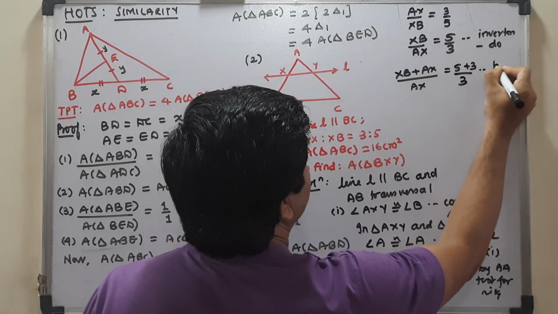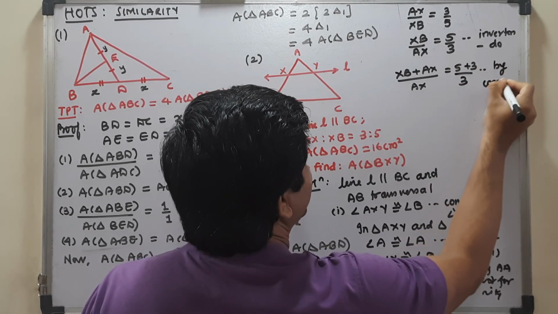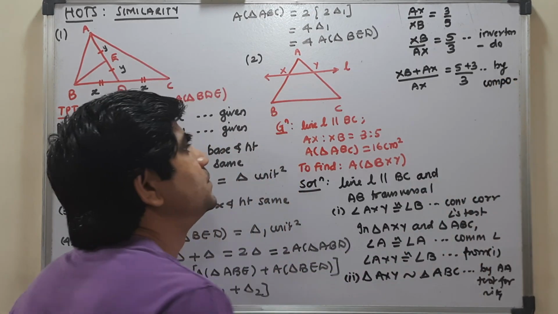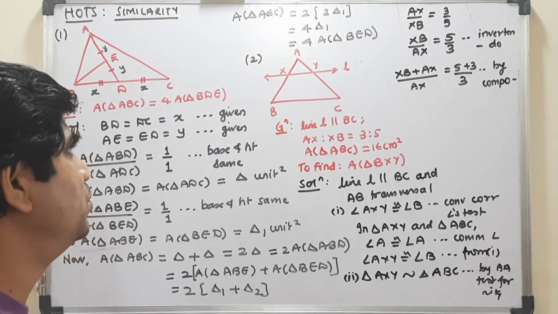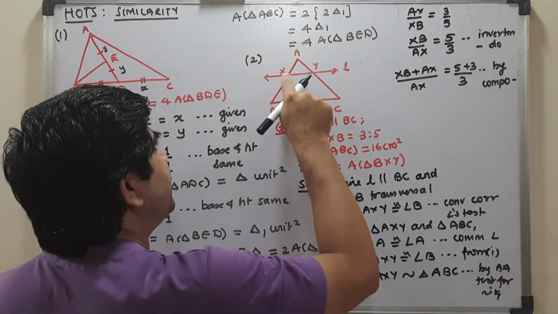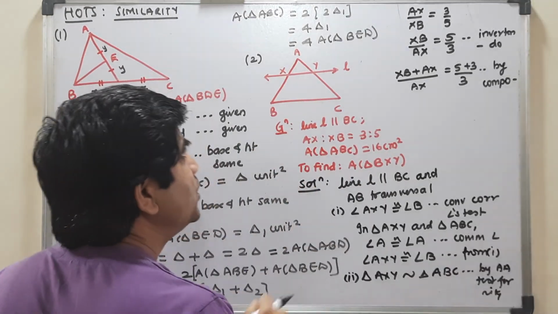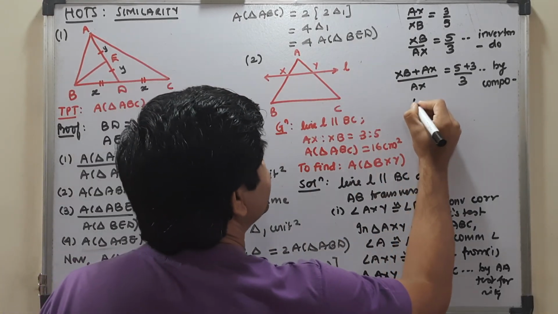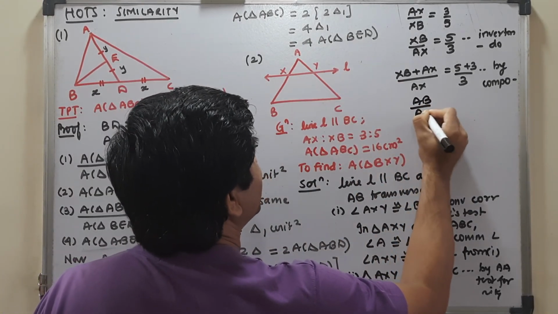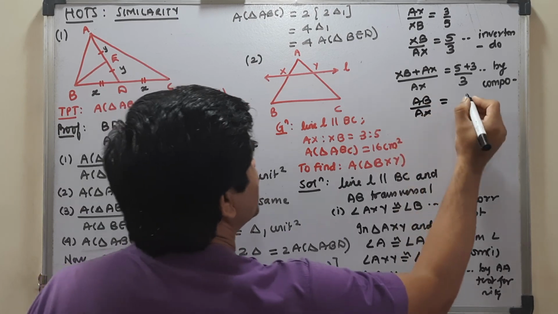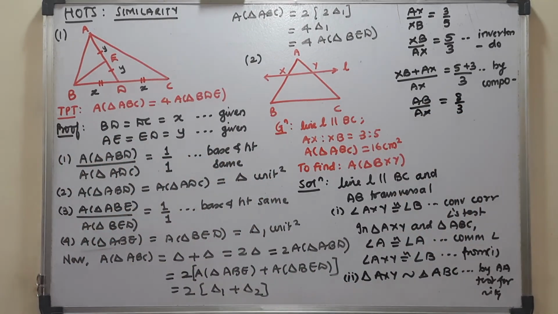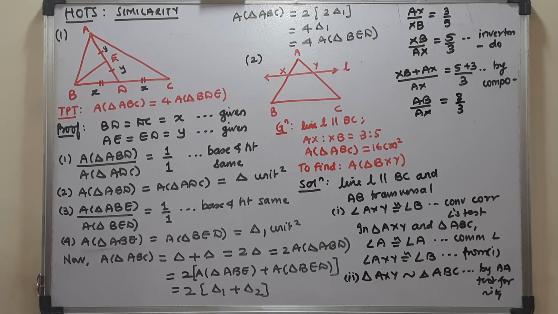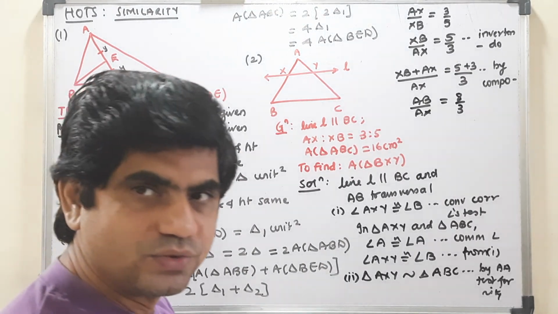This is by componendo, adding. So XB plus AX if you do, you are going to get AB. So AB is to AX is equal to 8 is to 3. So you got this, AB is to AX as 8 is to 3.